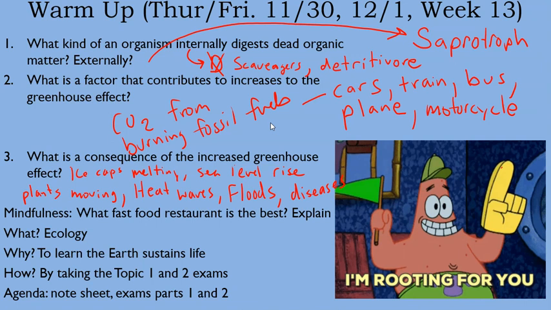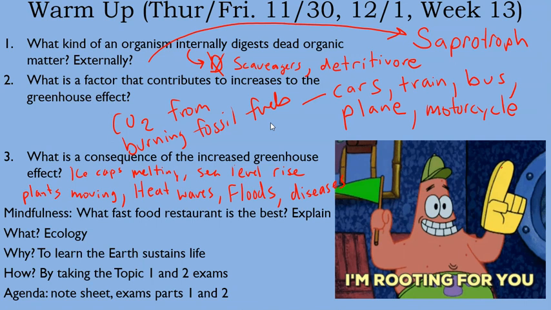And consequences would be things that result from this increased heat. So ice caps melting, leading to sea level rise. Plants are moving from cooler areas to warmer areas, or vice versa, depending on what is happening with the local conditions. The seeds can be distributed, so plants can actually move. It takes longer than animals, but they can do it.